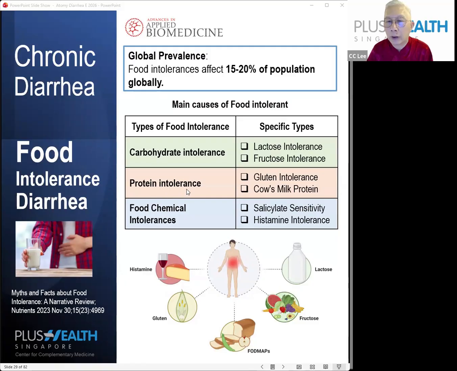Then we have protein intolerance, which is gluten intolerance and cow's milk protein. Then we have food chemical intolerance. Basically, this is saccharide sensitivity and histamine intolerance. This is the lesser concern because the prevalence rates are lower, so I will not talk about this in this session. The main ones we'll talk about on food intolerance causing diarrhea are the carbohydrate intolerance, which forms the bulk majority of our food intolerance diarrhea problem, and also the protein intolerance.